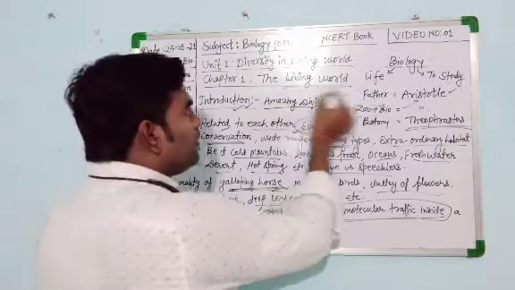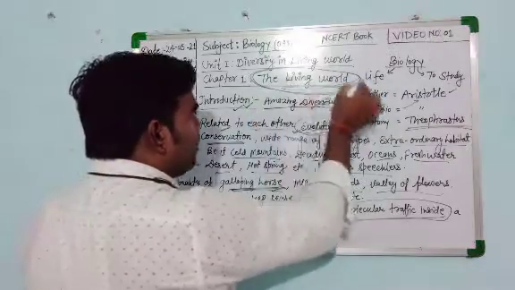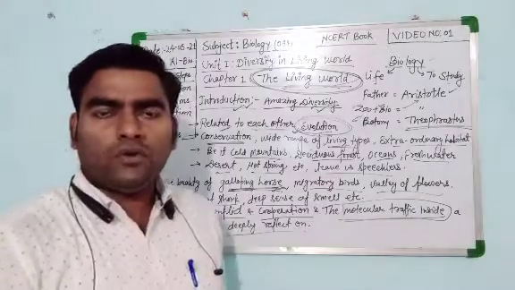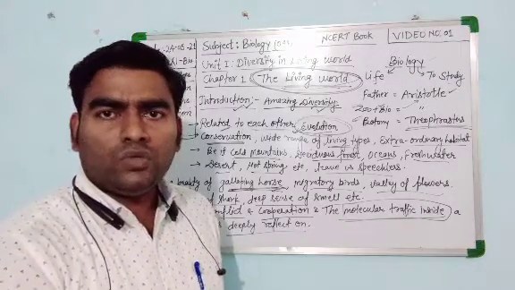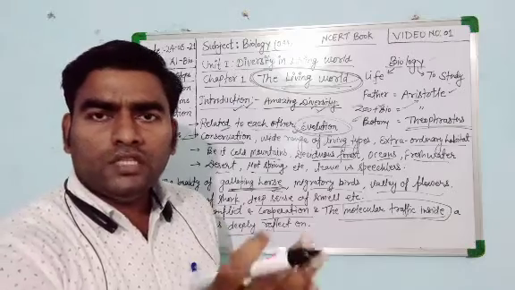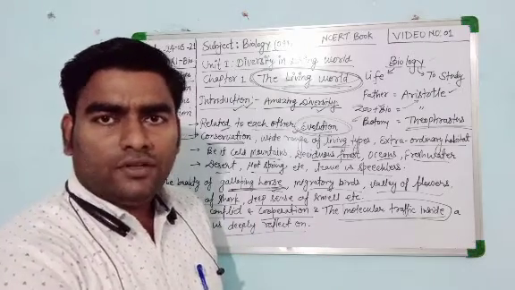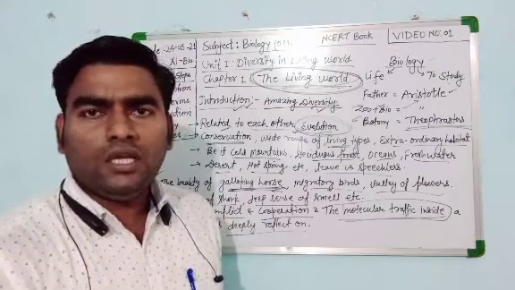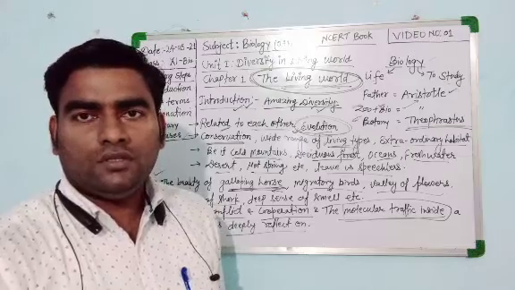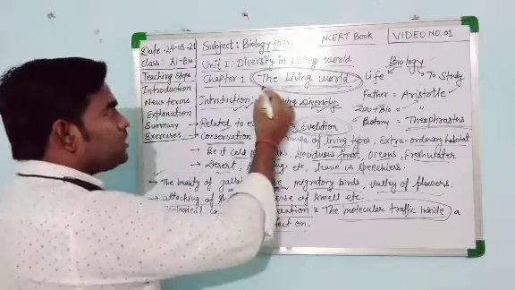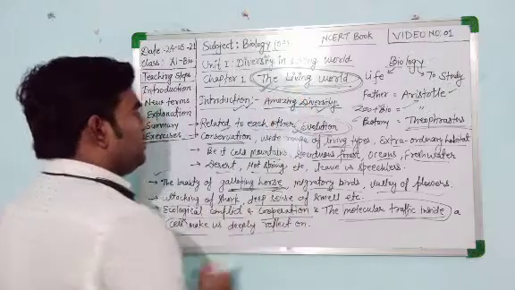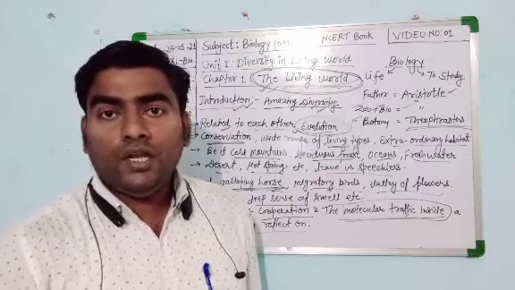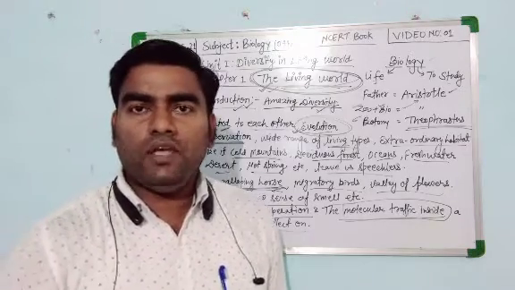So this living world has such wonderful and amazing organism diversity, from deep oceans to the air, from mountains to the land. Everywhere organisms are found, and they show a huge and amazing diversity. So this is the introduction of chapter 1, the living world. Now in the next video, video number 2, we will study what is the living world.